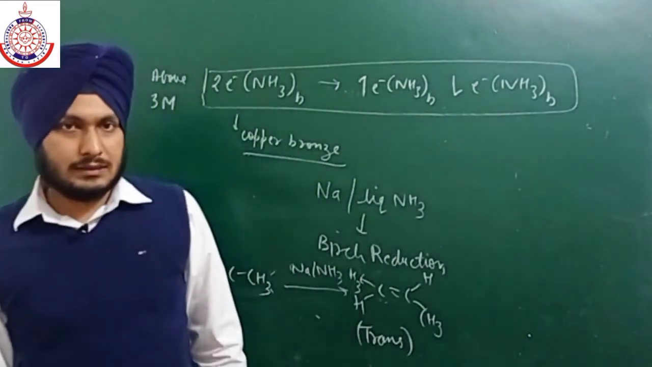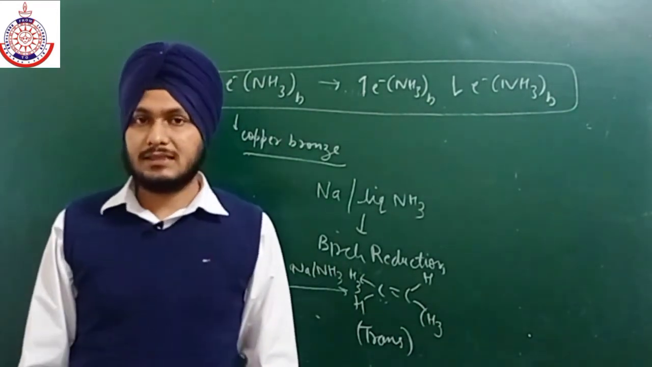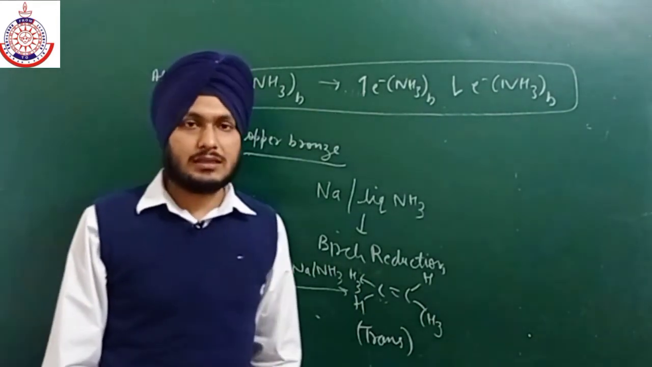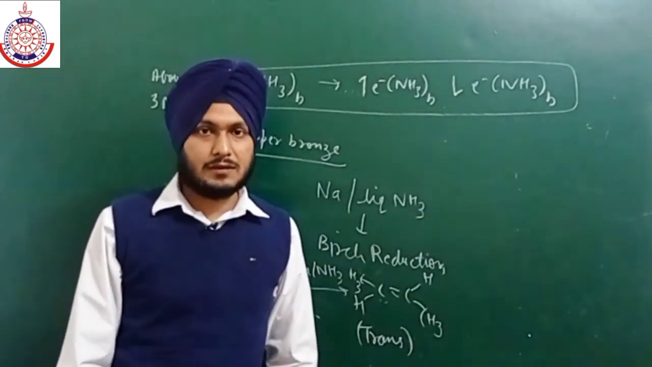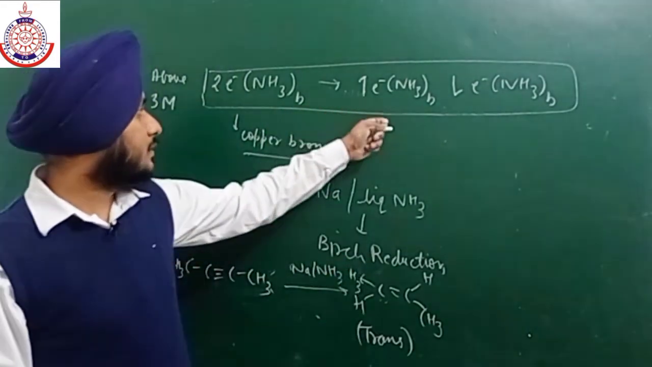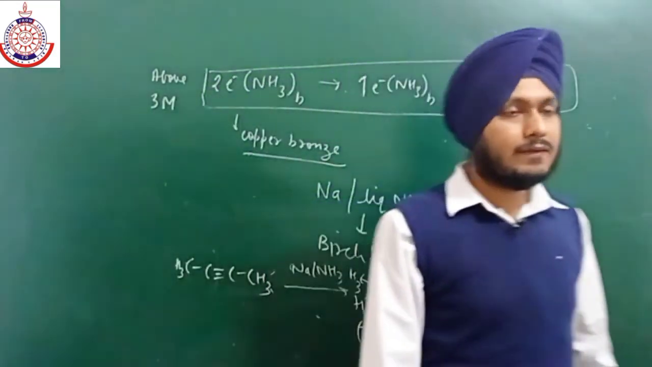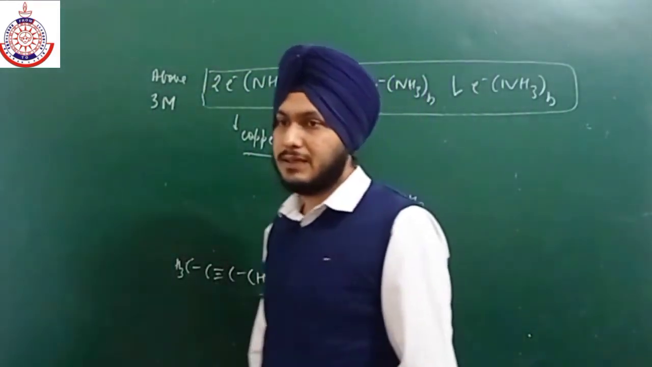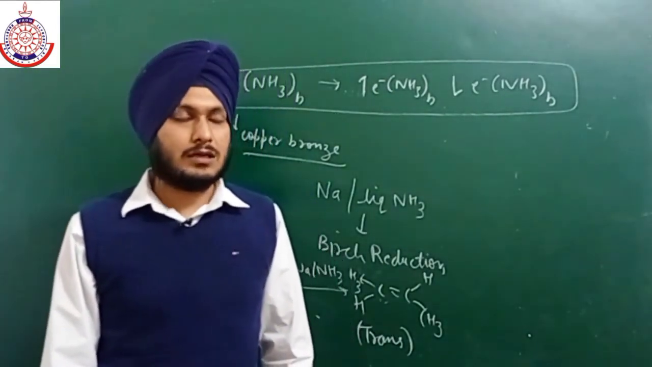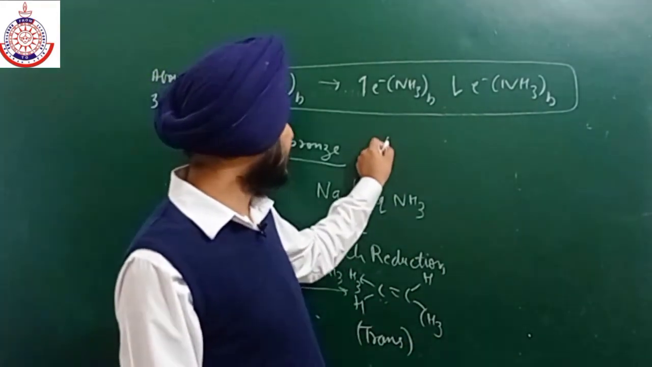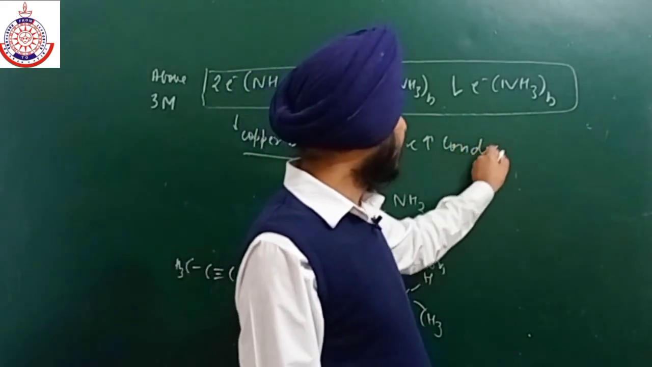They will give a blue color, and as the concentration increases up to 3 molar, the color changes to copper bronze. Now one more thing, they are ionic in nature due to the formation of this cation as well as electron, and they have high conductivity. But the conductivity decreases as the concentration increases. Okay, why does the conductivity decrease?